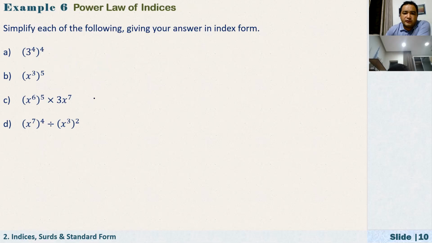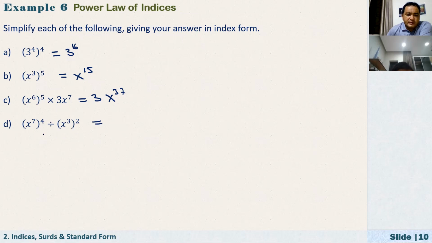Simplify each of the following, giving your answer in index form. Okay, equals 3 to the power of 8. Are you sure? 16, so 16. Okay, x to the power of 15, all right. 3 times x to the power of 37, all right.